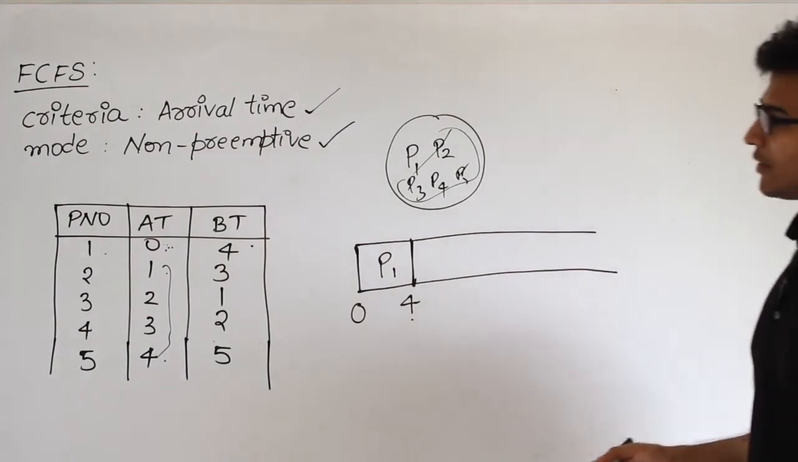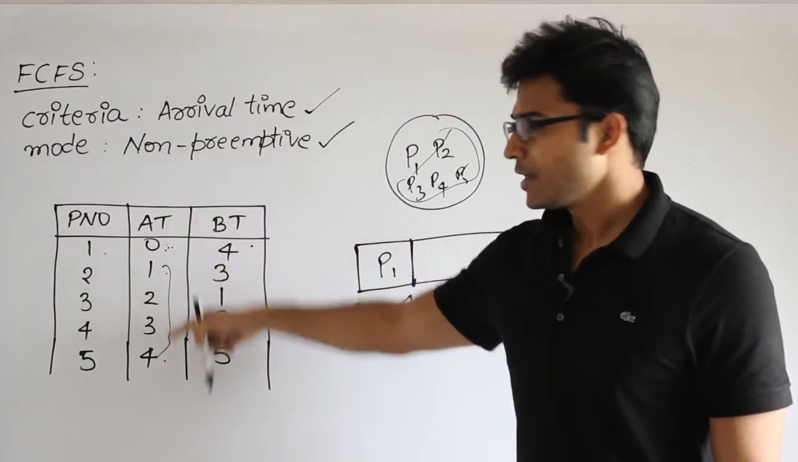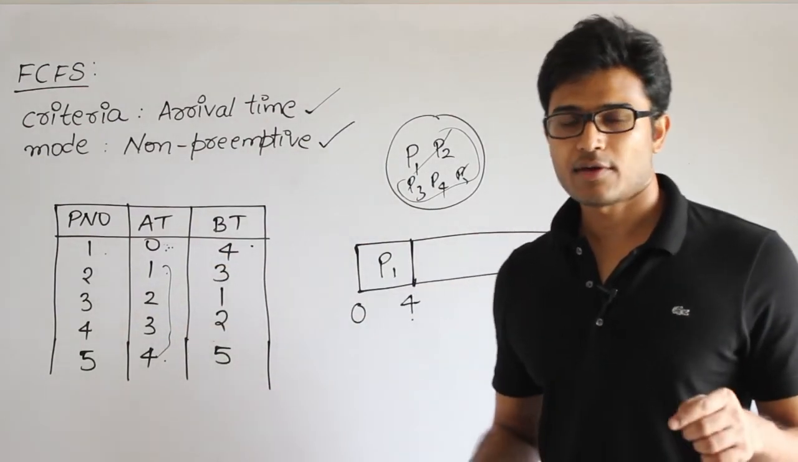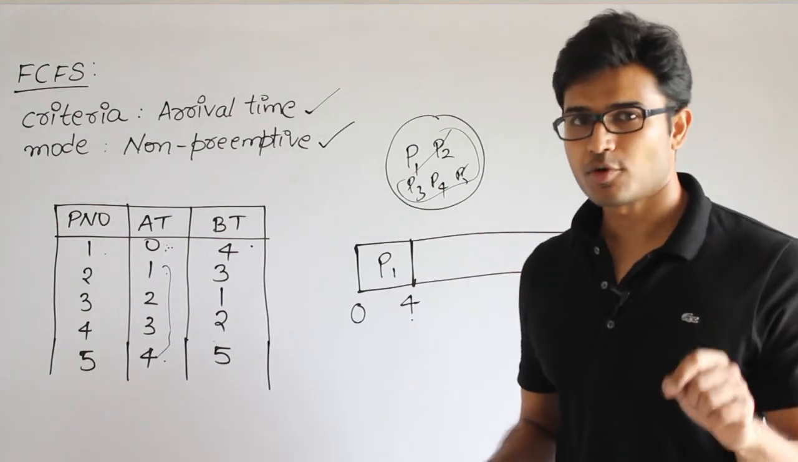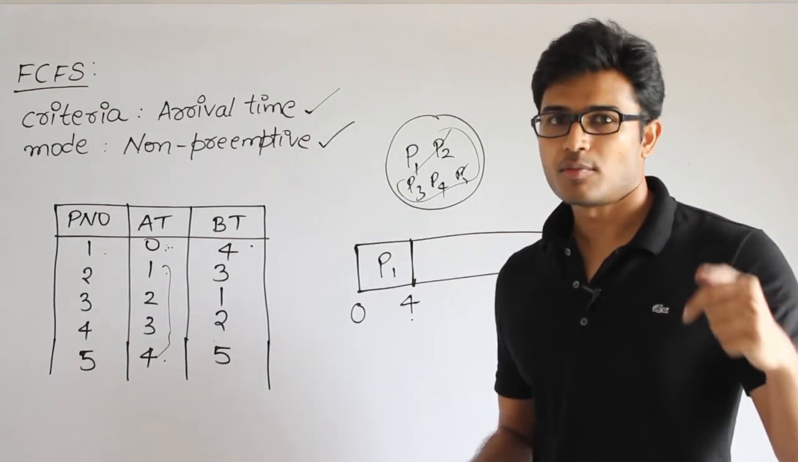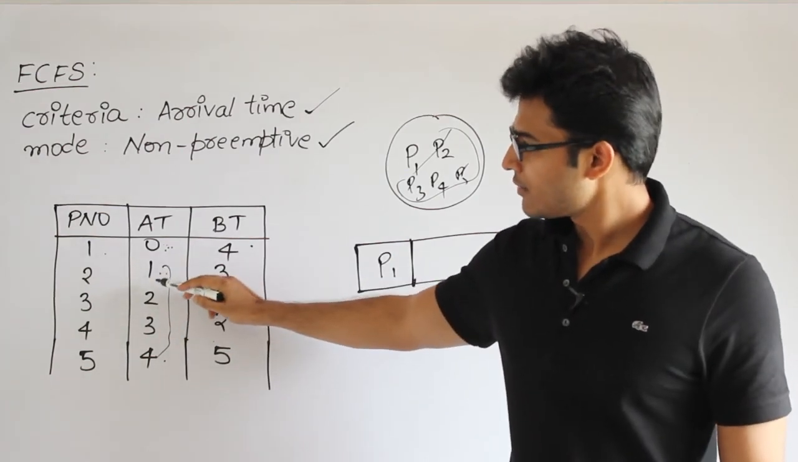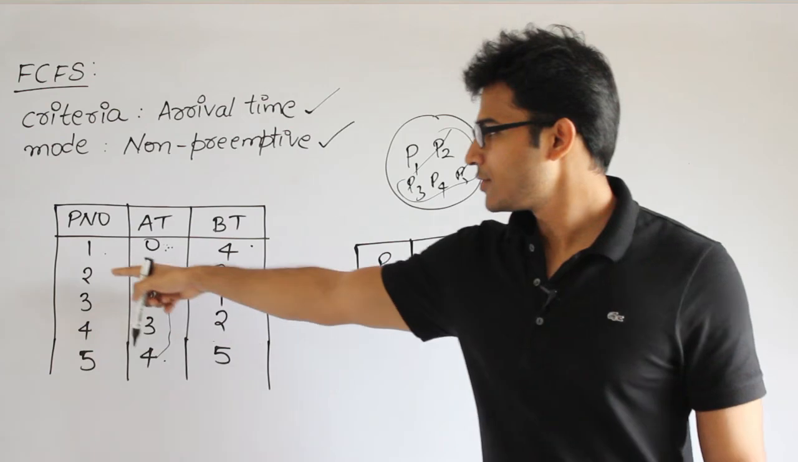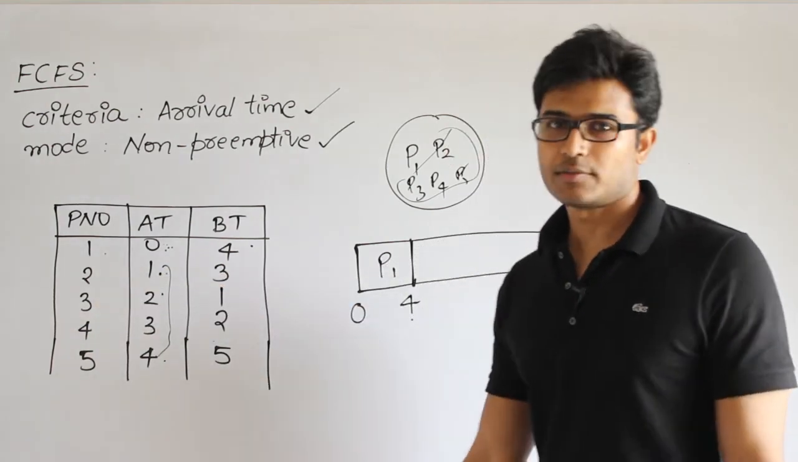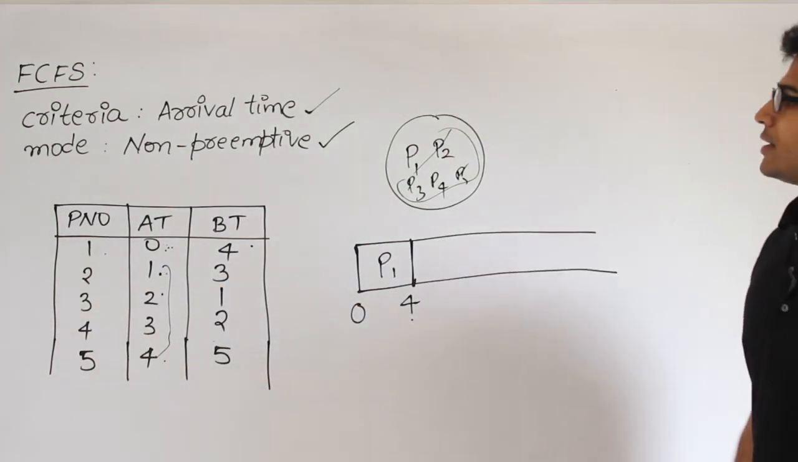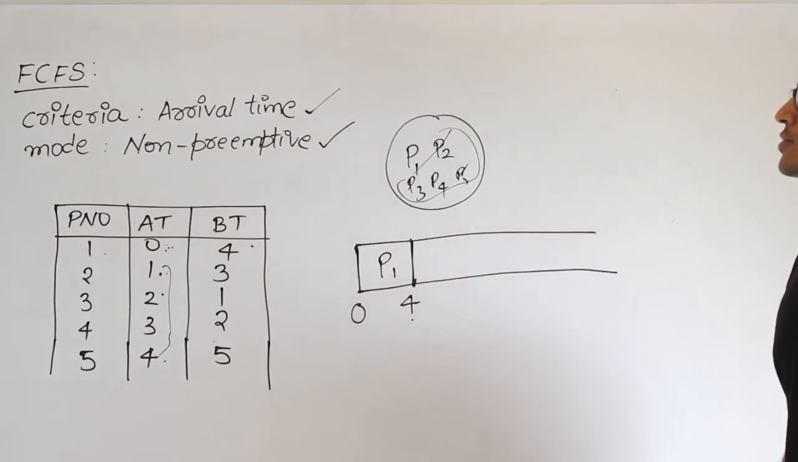What is the criteria? Criteria is again arrival time. In case two processes have the same arrival time, then pick the process which has the lower process ID, which means if any two processes show that their arrival time is 1 and 1, then you pick the one which has the lower number, like 2 or something like that. Now what is the next process that has to be picked up?